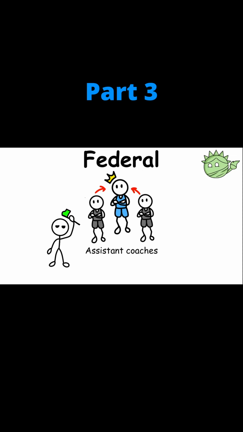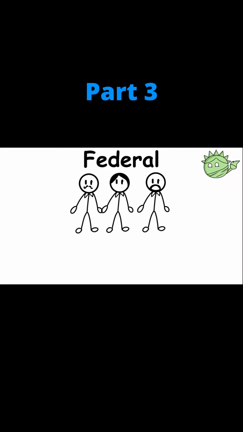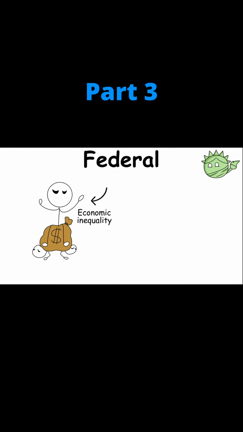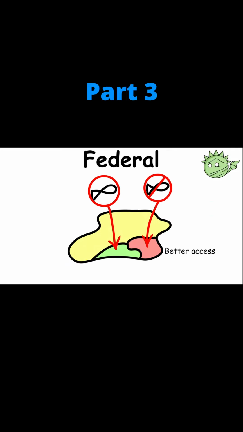The assistant coaches have a sense of independence in their roles, but they are still under the overall leadership of the head coach. The most common example of a federal government is the United States of America, which is under the leadership of a president but has different state senators that manage their territories and constituents. One of the biggest drawbacks of a federal form of government is the possible economic inequality between different regions, because some territories have better access to certain resources that other territories can't have access to.